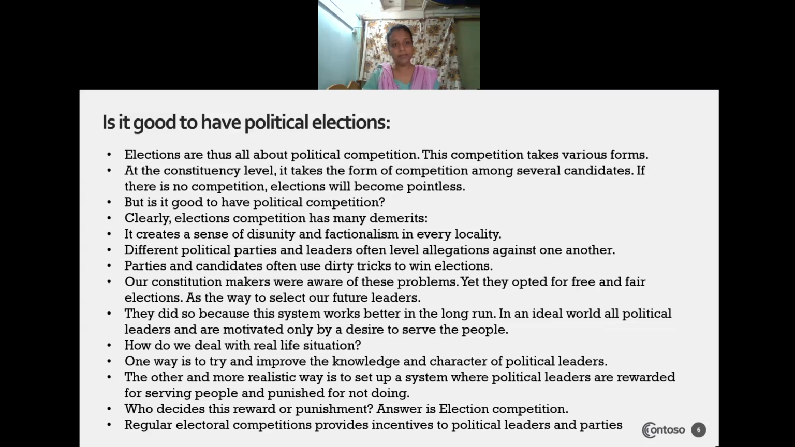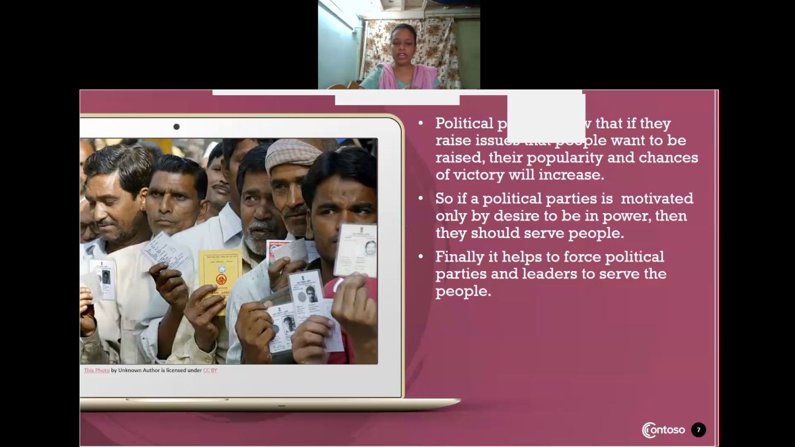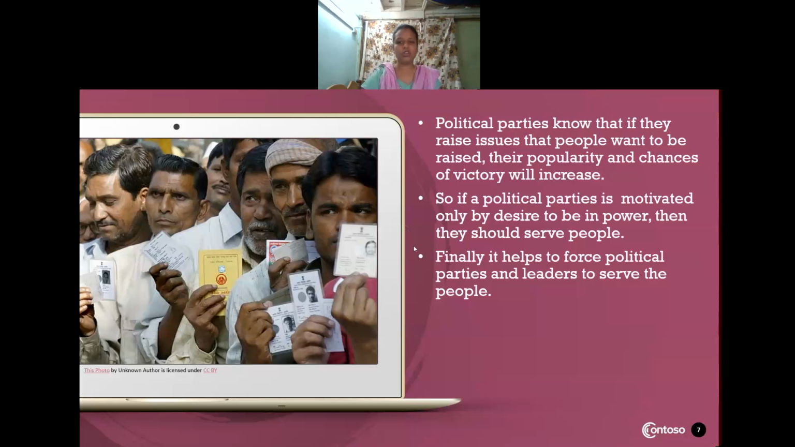And sometimes, if there is no political party, then there is no use of elections. So what they will do, that kind of political election will not be held in a democratic country. But is it good to have a political competition? Clearly, election competition has some demerits. Not only does it have merits, but it also has demerits.